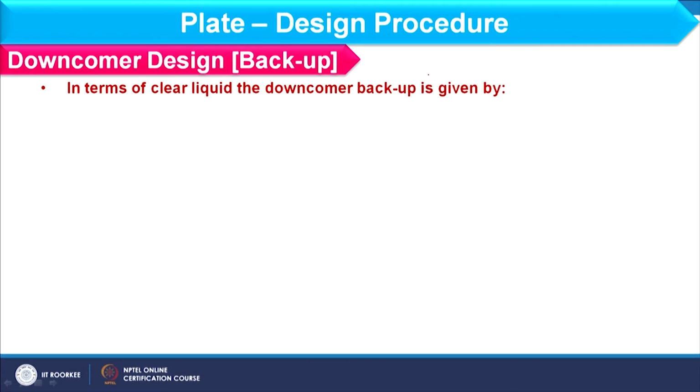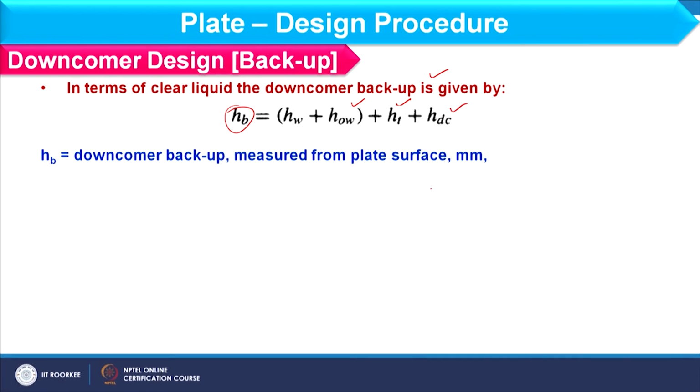In terms of clear liquid, downcomer backup can be considered using this equation, where HB should be equal to HW plus HOW plus HT, that is the total pressure drop over the plate, plus HDC. So, let us see these parameters. HT, HW and HOW we have already calculated.